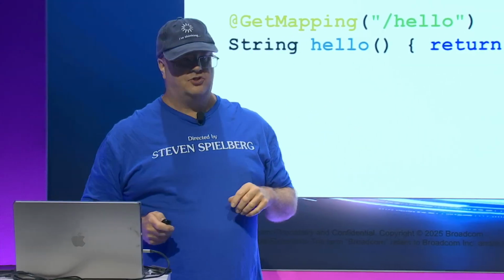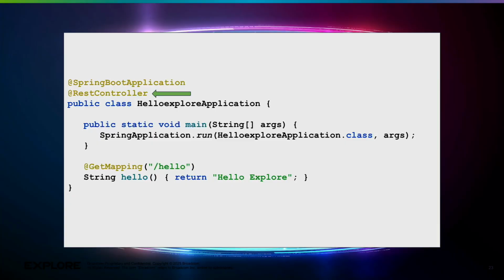Well, I'm going to add a RestController annotation that says this is going to be a RESTful application. Then I create a method that says hello, and it's going to return Hello Explorer when it's run. Then I tell Spring Boot through this GetMapping, hey, look, if they hit the hello endpoint, guess what? You're going to get Hello Explorer.